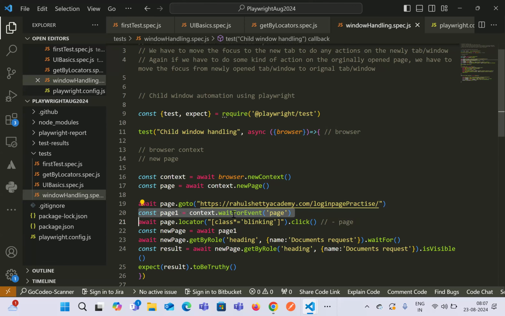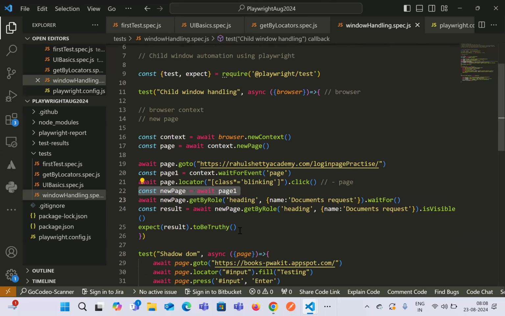So here, using wait for event, we are just trying to catch whether a page event is appearing on the website or not. We know that after clicking on this line, which is line number 21, one page event will be emitted, and this particular context.waitForEvent will give us some kind of response. And for that response, we are awaiting in the next line. Because we know that this line will create a new page, we are waiting here to give us the successful response before moving to the next step.